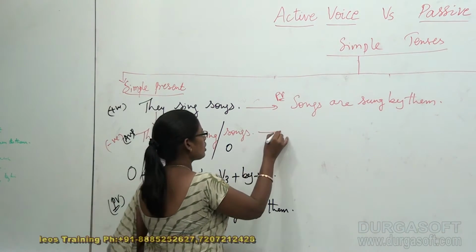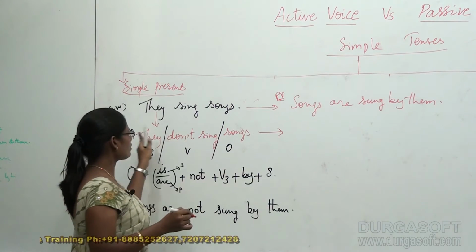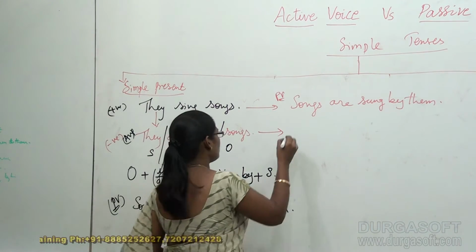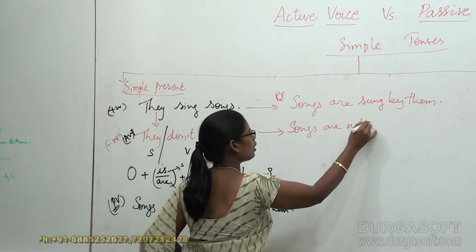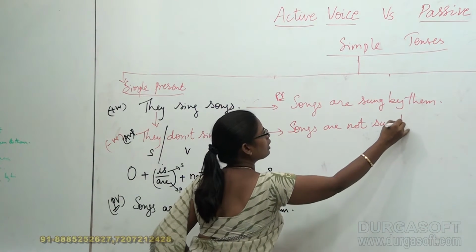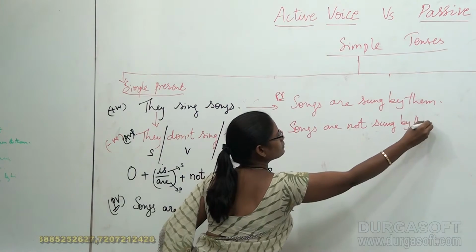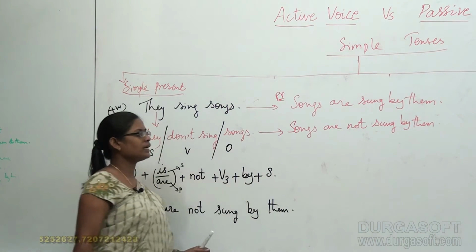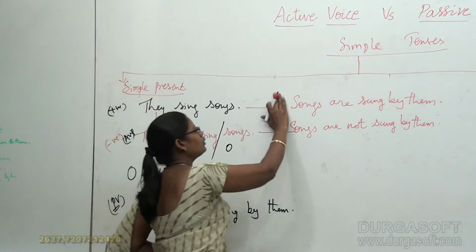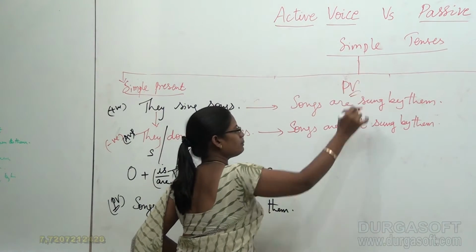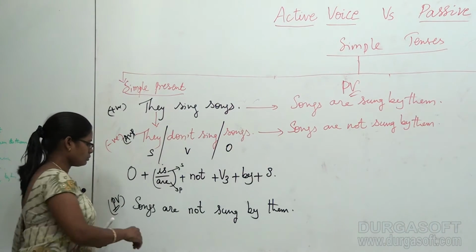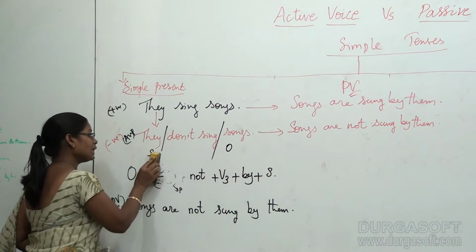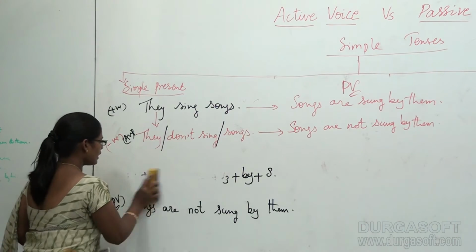The passive voice for "they don't sing songs" will be "songs are not sung by them." This is my existing passive voice. This is the passive voice zone. Now I didn't stop till now. Still I want to do something else.